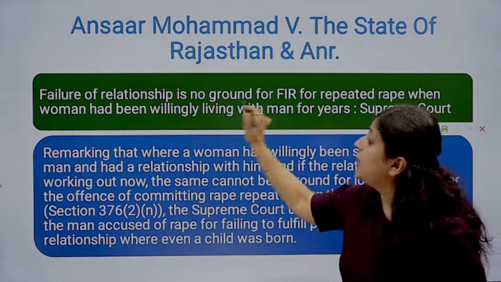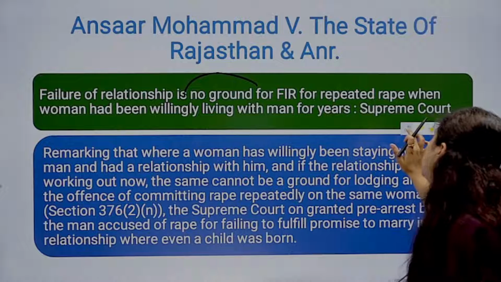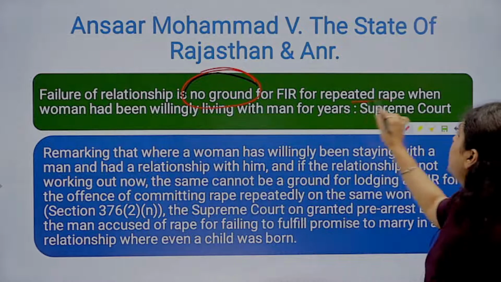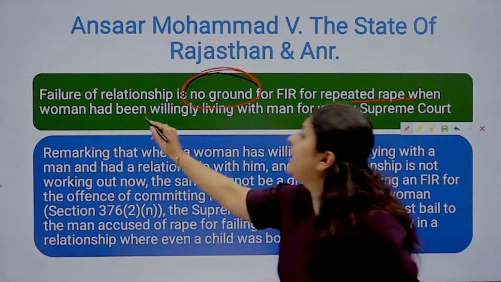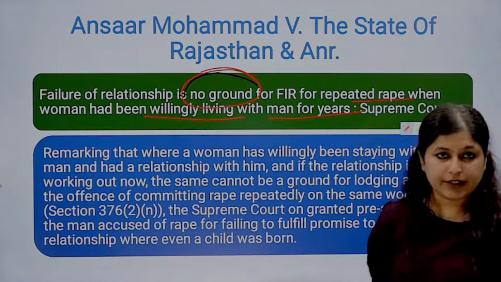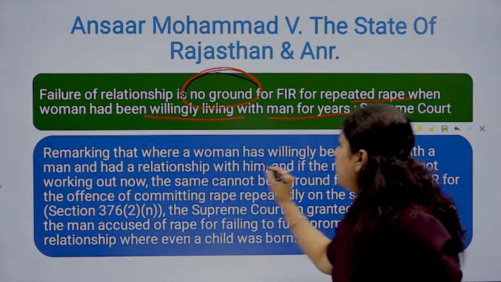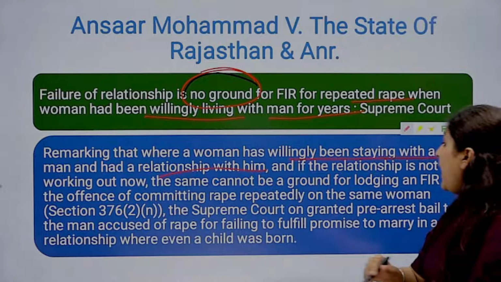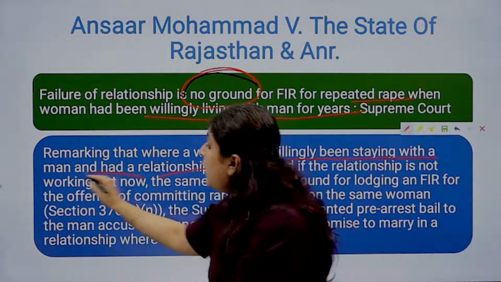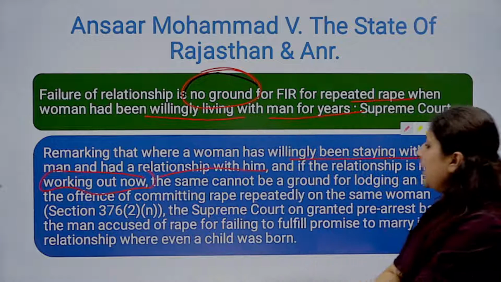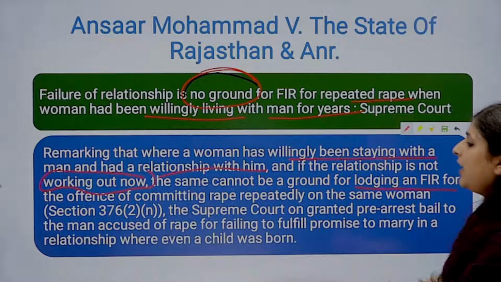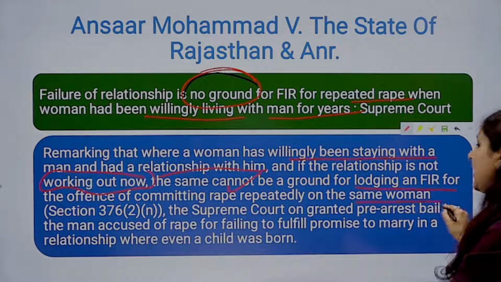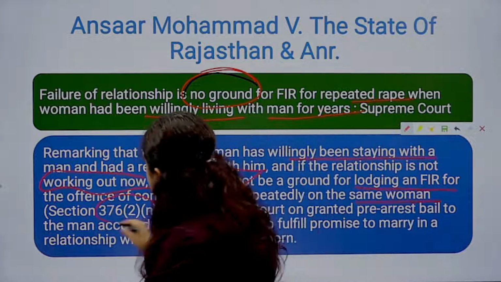So the failure of a relationship is no ground for an FIR for repeated rape when the woman was willingly living with the man for many years. Remarking that where a woman has been willingly staying with a man and has had a relationship with him, and if the relationship is not working out on a later date, the same cannot be a ground for lodging an FIR for the offence of committing rape repeatedly on the same woman, section 376 2N.